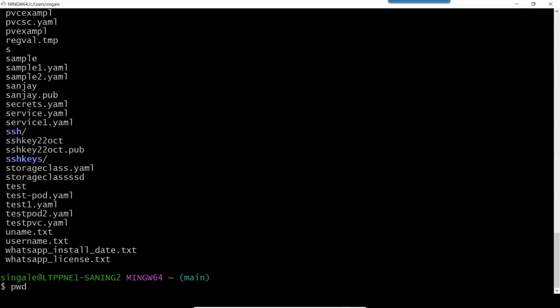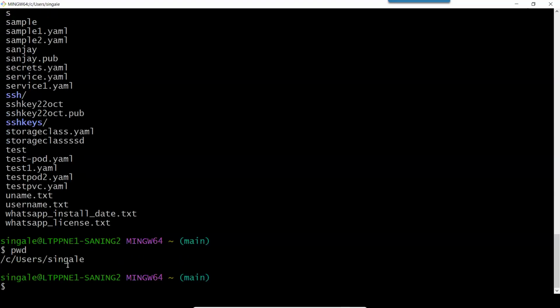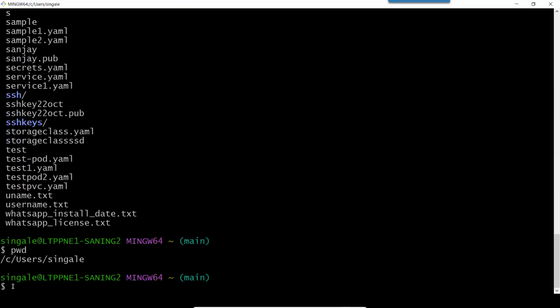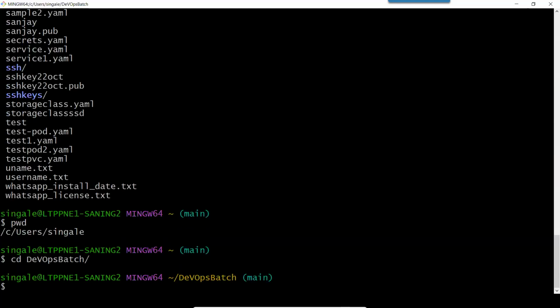If I use the command pwd, which means present working directory, and type this, it will show me the current folder or directory where I am now. But here I have created a new directory, so I want to go inside it. I will use the command cd. Cd stands for change directory. And I will type the name of the directory. I don't need to type the entire name, just three characters. If I press tab, it will auto complete the name, and it will suggest what folders or directories are available starting with dev. And then I can go inside this.